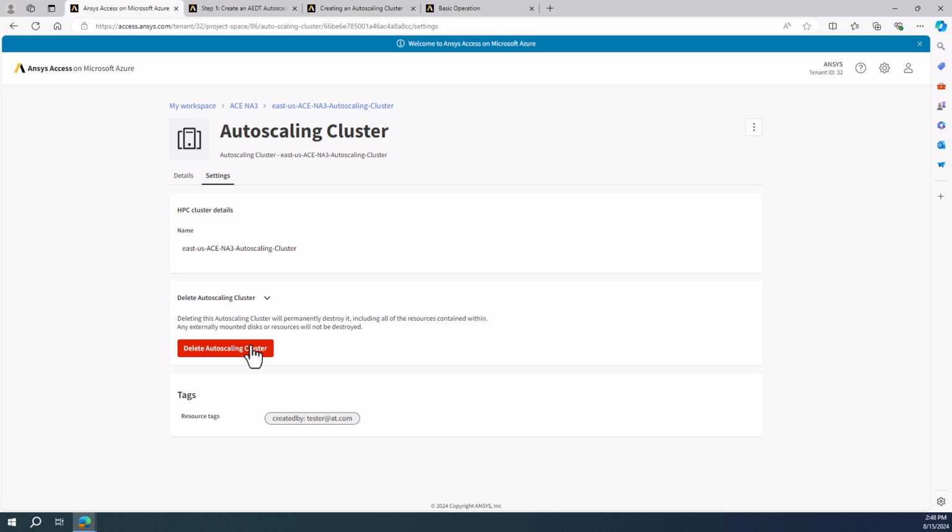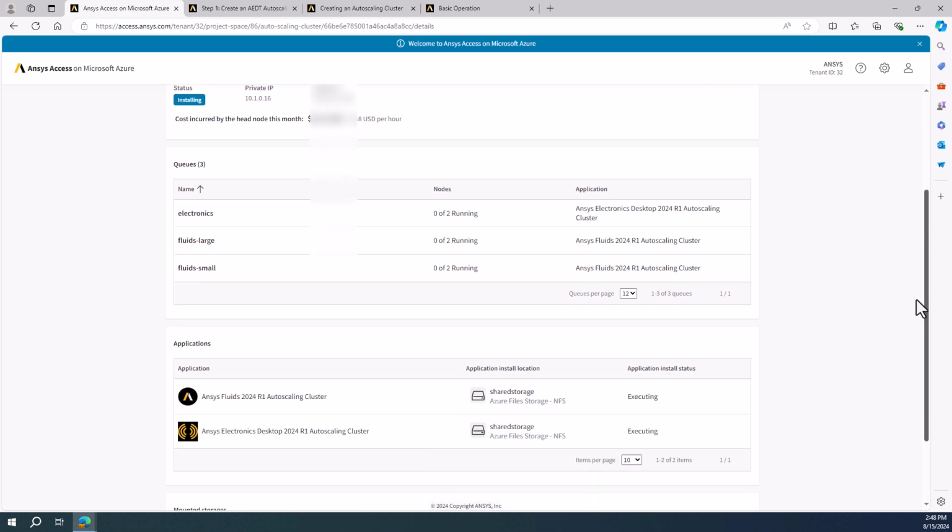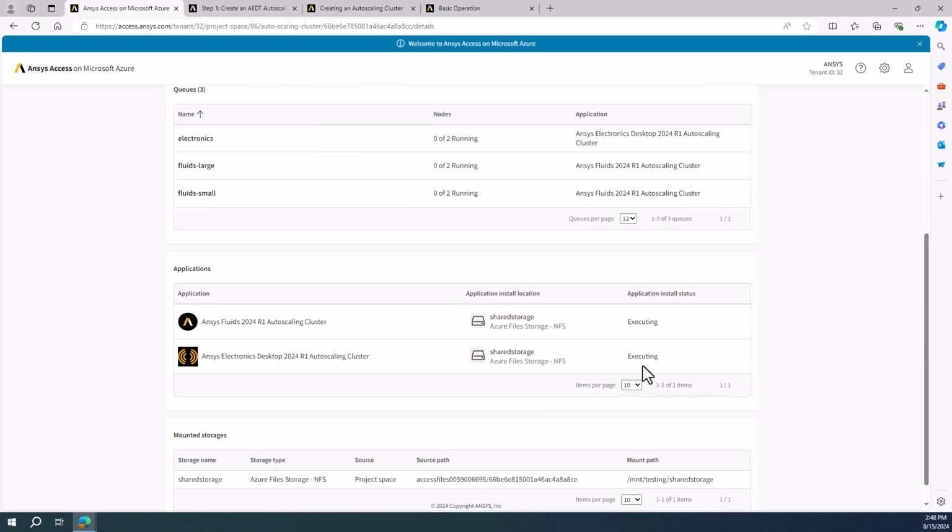This will delete the head node and all the queues, but it will save the storage. If you want to delete the storage, you can do that separately through the project space controls. And there's also an option to connect using SSH. So we'll return here once the applications are fully installed.